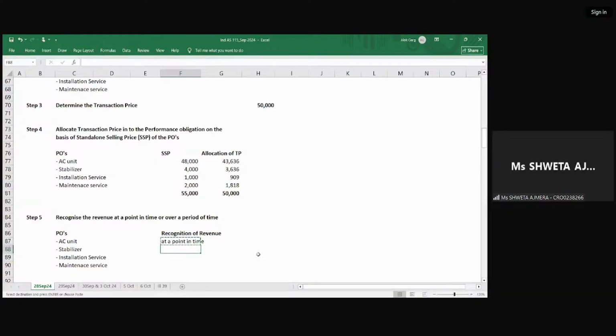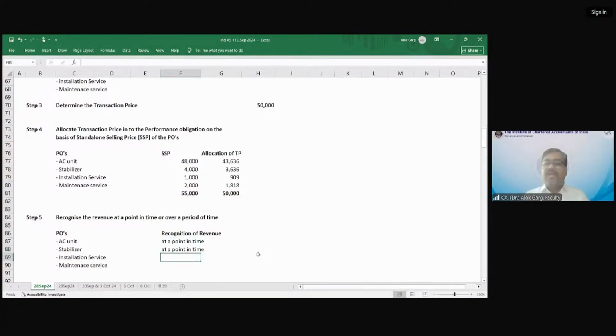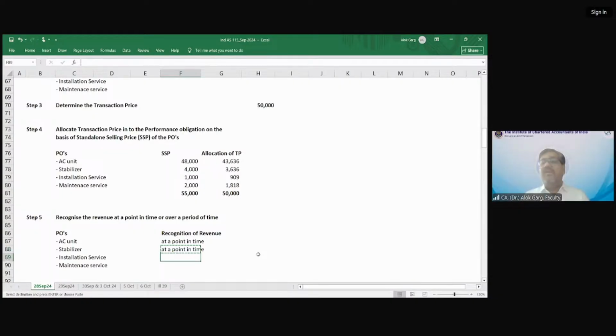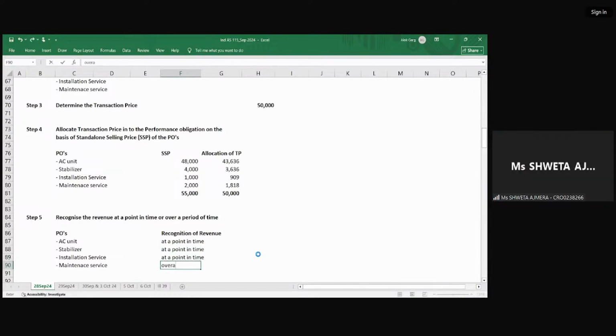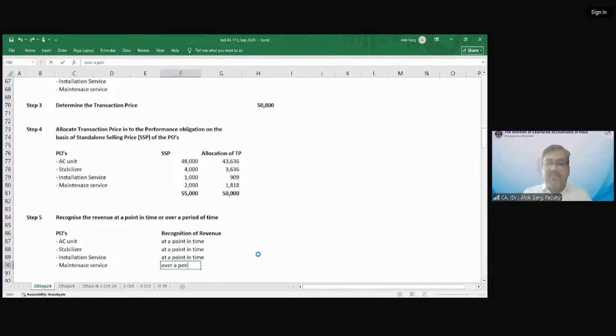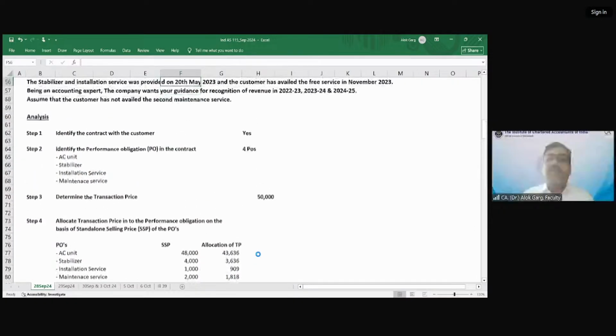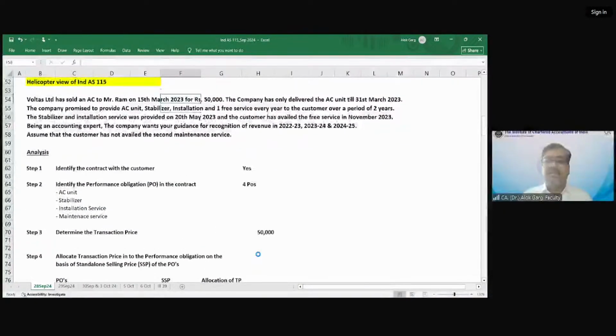Installation, at a point in time or over a period of time? At a point in time, because installation is a single service. When Voltas delivers the installation service, on that day Voltas will recognize the revenue. Maintenance service, over a period of time, because in the 2-year period, maintenance service has to be provided. Okay. So friends, these are the 5 steps for any revenue recognition, for any revenue measurement.